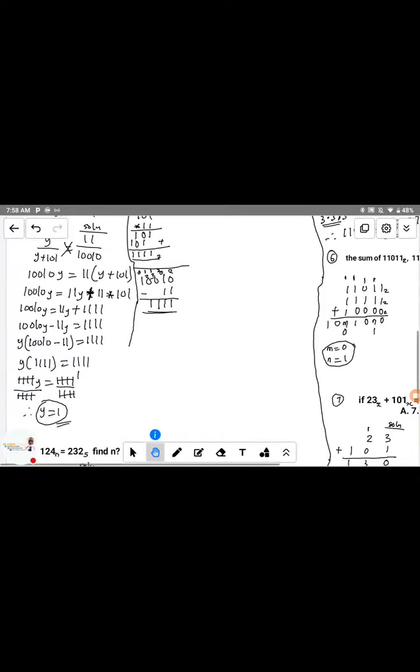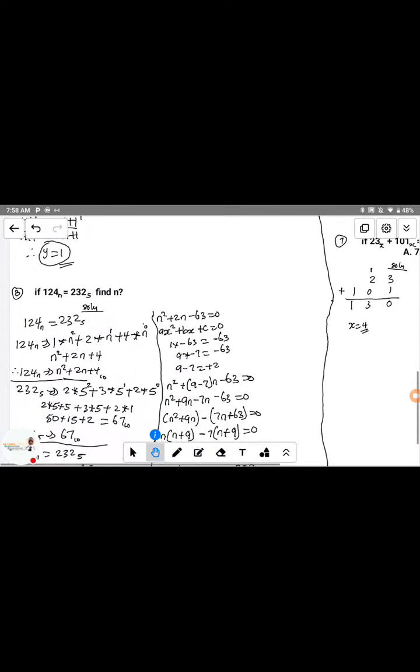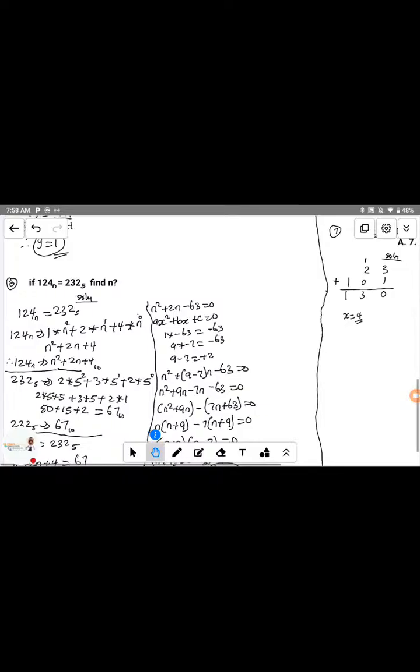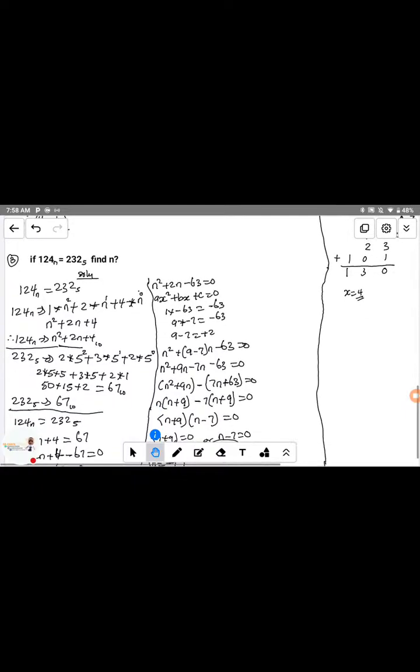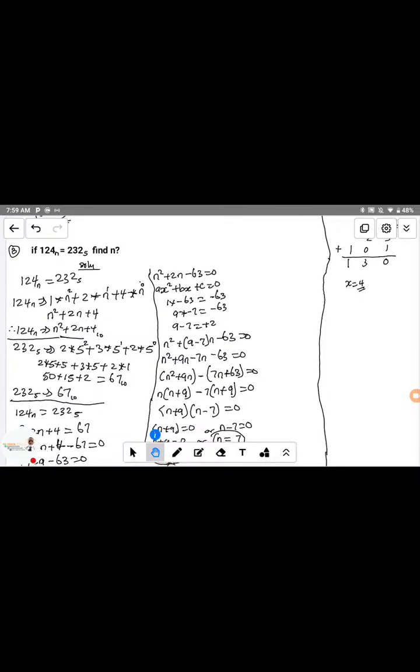And we also treated question 3. The question 3 reads: if 2 for base n equal to 232 base 5, find the value of n. You can see this step by step. This one leads to a quadratic equation, and we were able to solve it in a previous class.